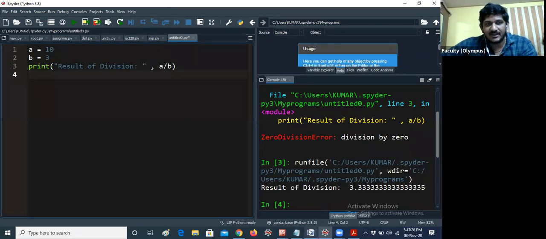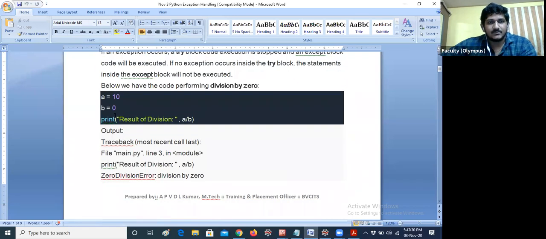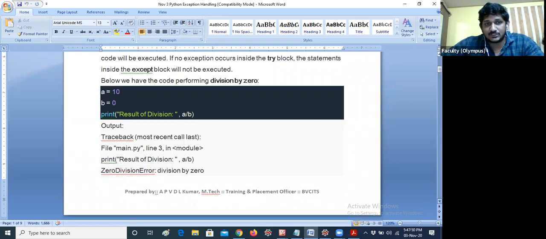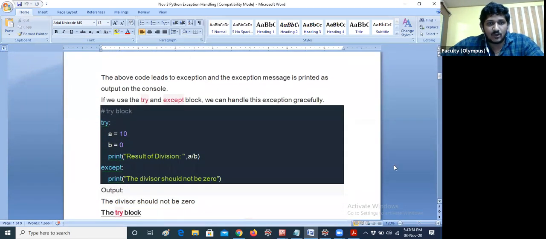I have already mentioned this code in the notes. You don't need to copy anything. So it is getting the output error, ZeroDivisionError, division by 0. ZeroDivisionError is actually a class. It is predefined, that's the reason it is written with capital Z, capital D, capital E. These are predefined built-in exception classes in Python. So let me look into the try except block now.